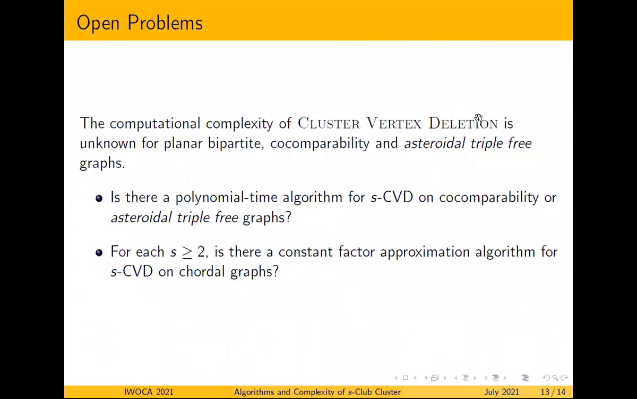So we studied three important classes for the SCVD problem, that is planar bipartite graphs, split graphs and trapezoid graphs. Moreover, the computational complexity of cluster vertex deletion is unknown for planar bipartite, co-compatibility graphs and asteroidal triple-free graphs. So we have these open questions. Is there a polynomial time algorithm for SCVD on co-compatibility or asteroidal triple-free graphs? And for each S greater than or equal to 2, is there a constant factor approximation algorithm for SCVD on chordal graphs? Thank you.